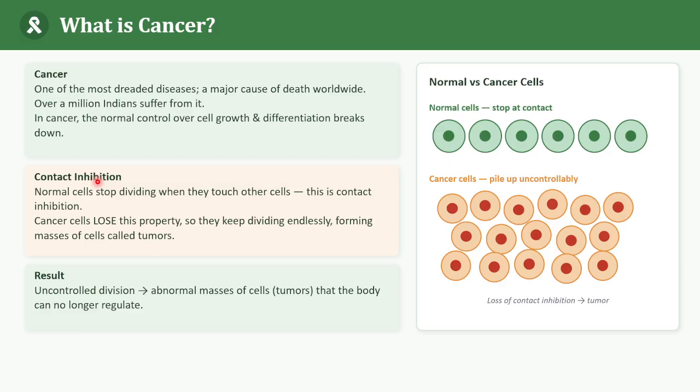But what happens in cancerous cells? See, cancer cells lose contact inhibition. So no proper stop signal will be there and continuous cell division will occur. Because of this, accumulation of cells takes place and it results in a tumor. In this diagram you can see this is the normal cell, so it stops at contact. But here it has lost its contact inhibition, so it piles up uncontrollably. This leads to the formation of a tumor.